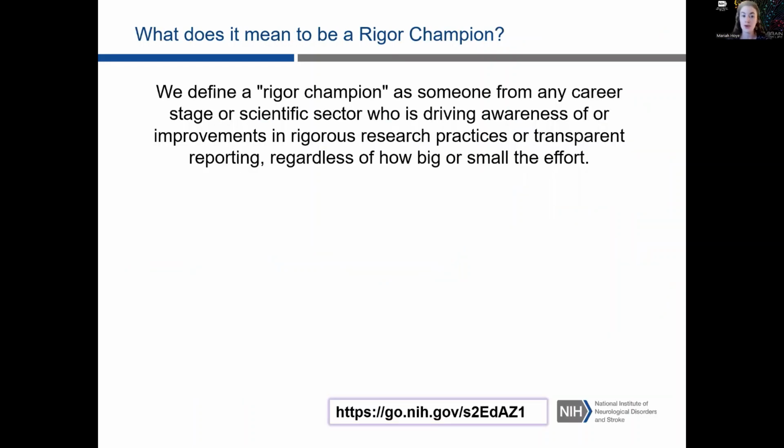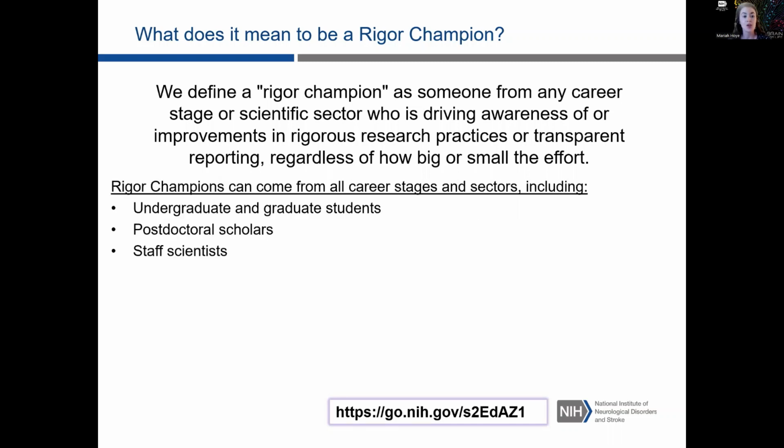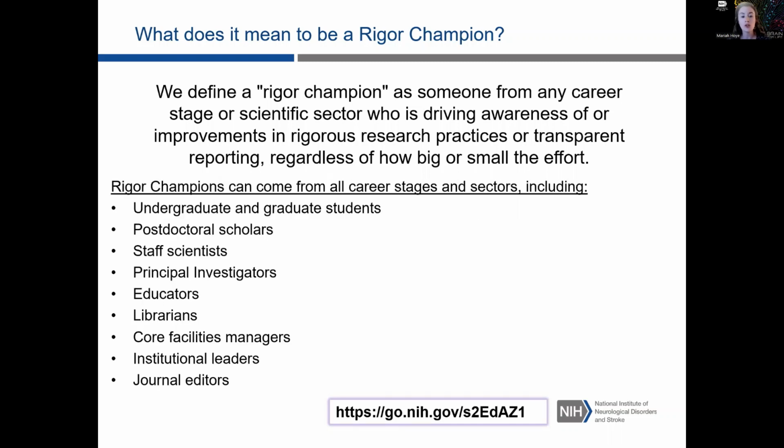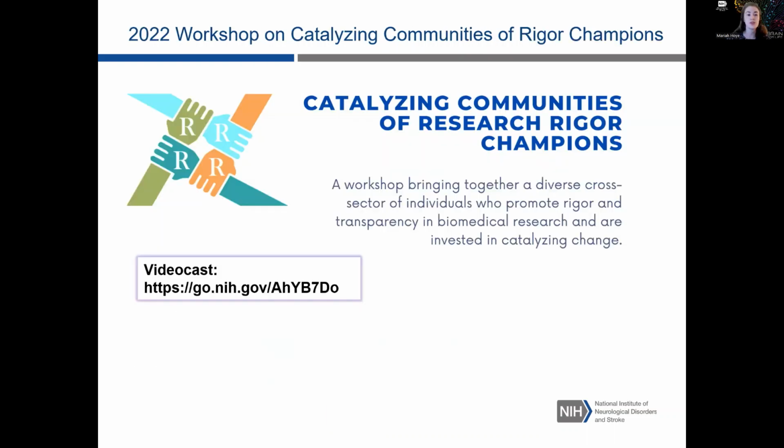What does it mean to be a rigor champion? We define a rigor champion as someone from any career stage or scientific sector who is driving awareness of or improvements in rigorous research practices or transparent reporting, regardless of how big or small the effort. Rigor champions can come from all career stages and sectors, including undergraduates and graduate students, staff scientists, educators, librarians, core facility managers, and more.